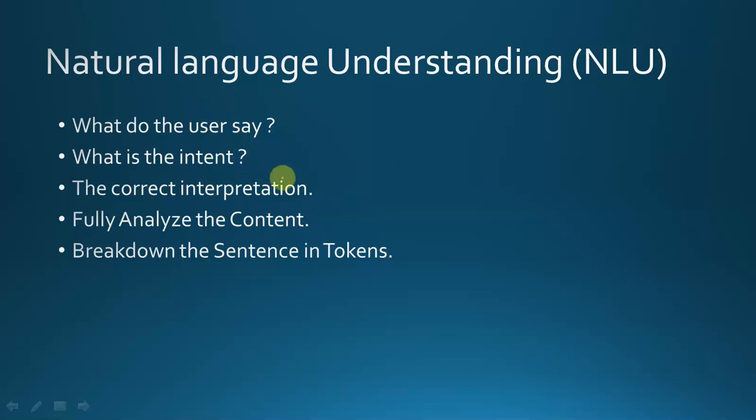I will give you an example. Let's say I say, give me the tank of water. Tank can have two meanings. It can be an army tank, and it can be a water tank. So how will the computer understand which tank I am talking about, army tank or water tank? This is the correct interpretation. I am saying give me the tank of water, which means I am talking about the water tank.